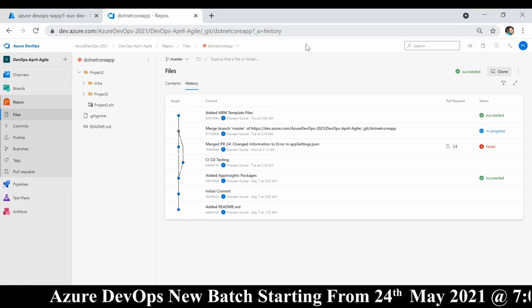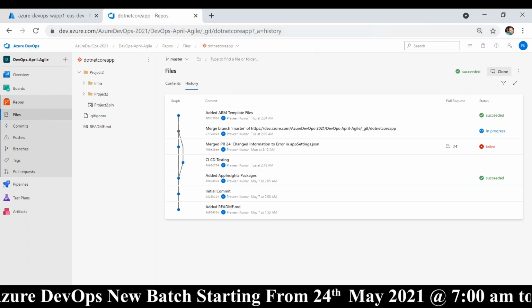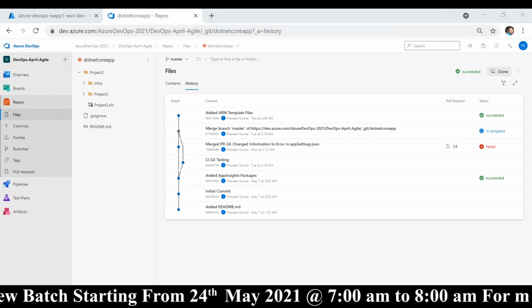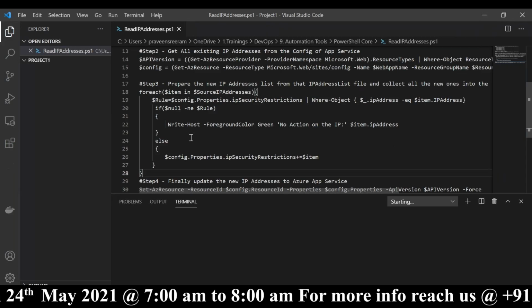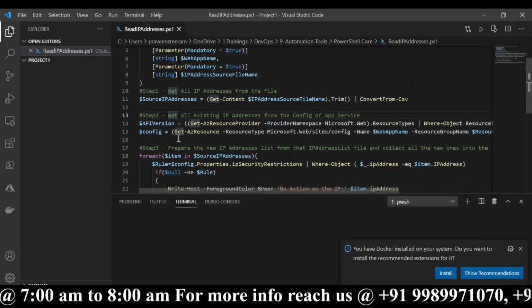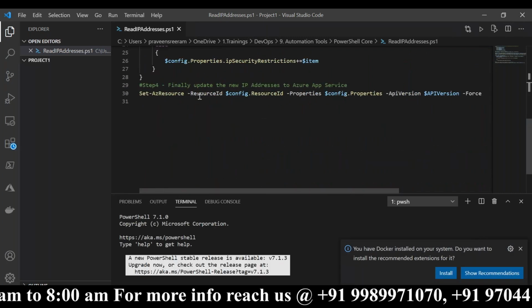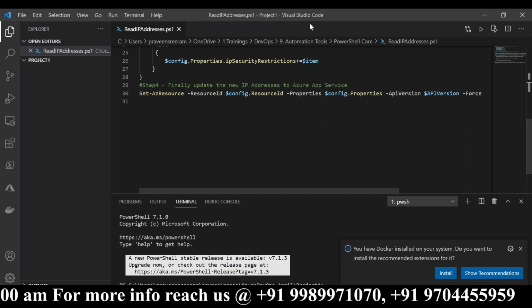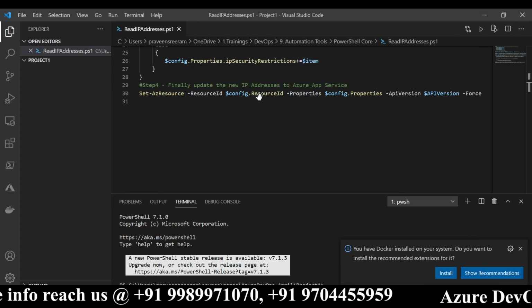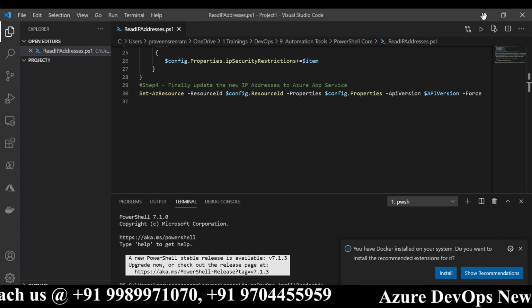Okay, we'll also be looking at some PowerShell as well. So this is how PowerShell code looks like. I'll be explaining all this: why PowerShell code is required, how to run it, how to debug it, how a DevOps engineer should work locally and run this in Azure. All those steps will be explained.